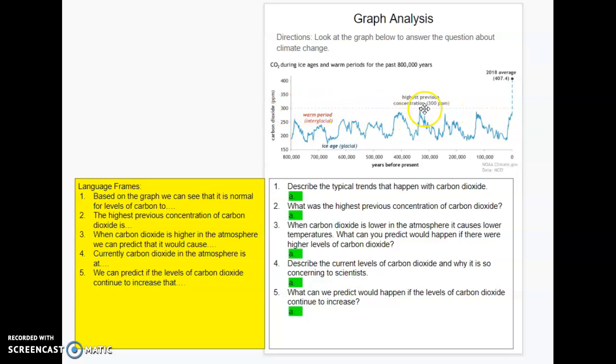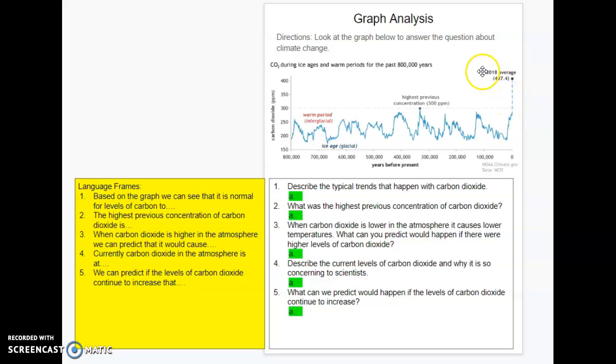is hitting the maximum. Okay, so you can see right here, the highest previous concentration was 300 parts per million. Okay, and there's a dot there, and that's where this dotted line is. So it's just marking that 300 parts per million as that previous highest amount. Okay.